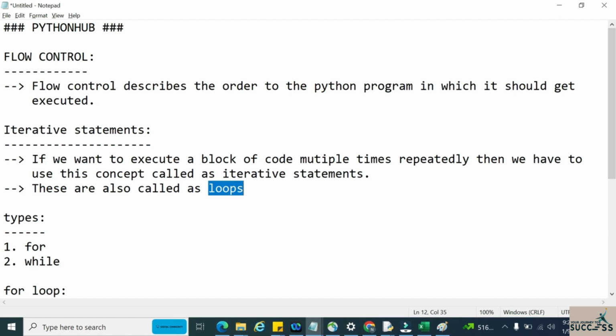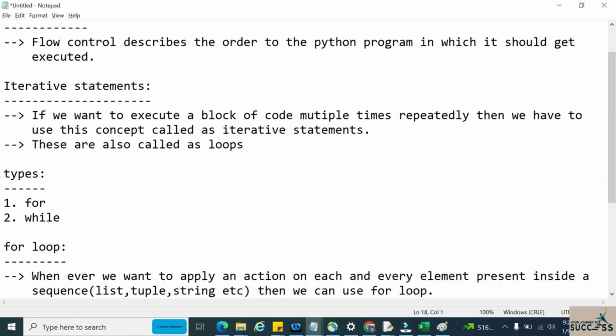Now coming to loops, we have mainly two types of loops present inside Python. The first loop is the for loop, and the second type of loop is the while loop.